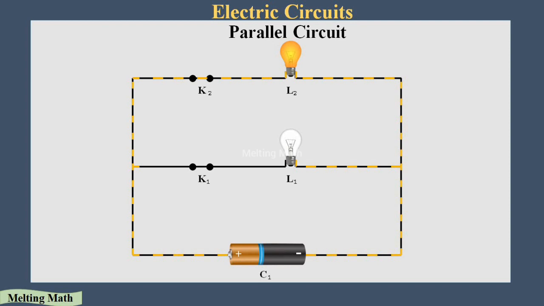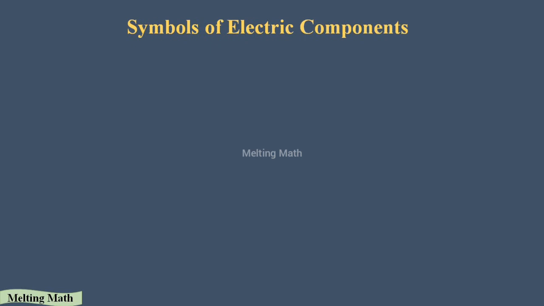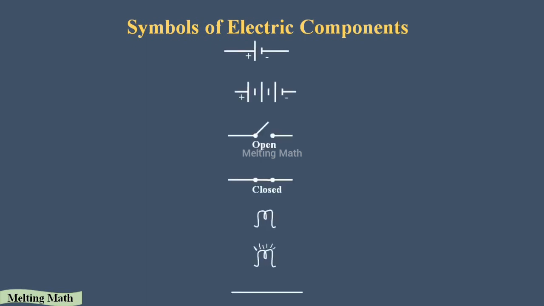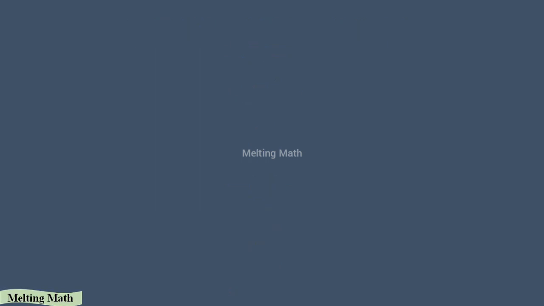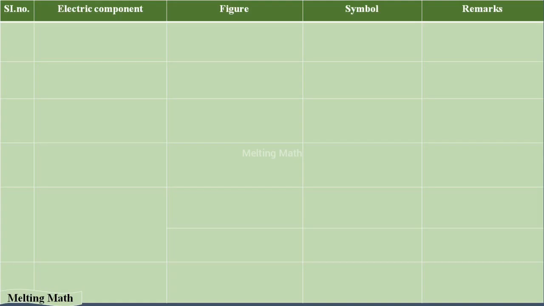Okay, next we are going to see the symbols of electric components. In most diagrammatic representations we use only symbols. Symbols make it easy for us to draw the circuit. Instead of drawing the original bulb or the original cell, we can use the symbol for the diagrammatic representation. It makes us draw the diagram in a simple manner. Let's see the symbols used in most circuits.